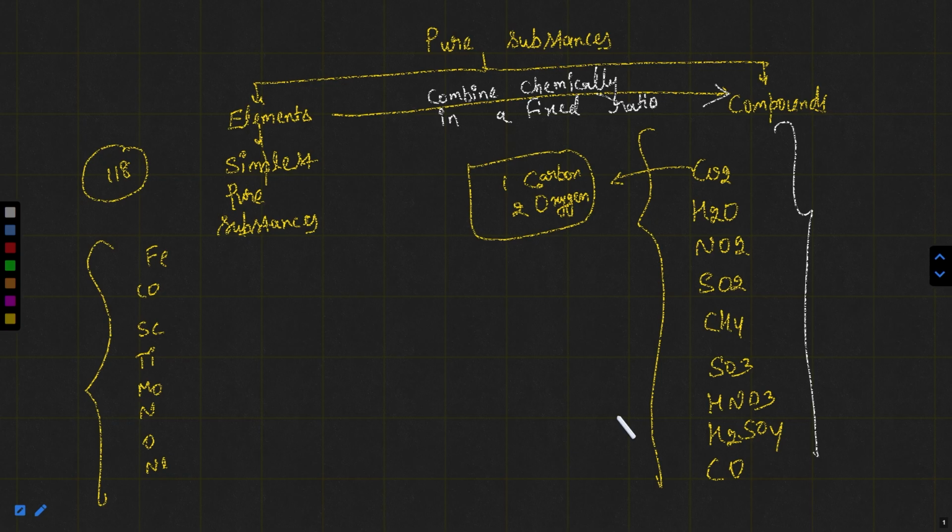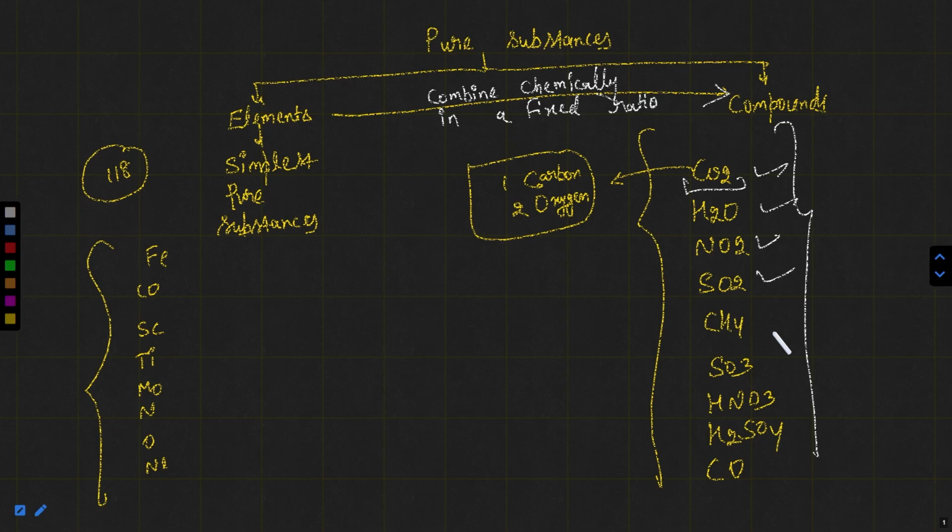We are saying in a fixed ratio. What do you mean by fixed ratio? It means the number of atoms. Always one carbon and two oxygens are there in carbon dioxide. In water, again the same, two hydrogen and one oxygen. In nitrogen dioxide, again one nitrogen and two oxygen. In sulfur dioxide, again one sulfur, two oxygen. Same in other compounds. It means the number of atoms of each and every element in a compound will be fixed, it will not change. I hope you are getting this point and you are very clear what elements and compounds are.